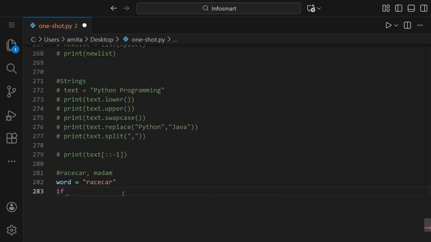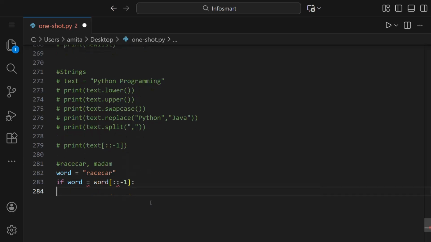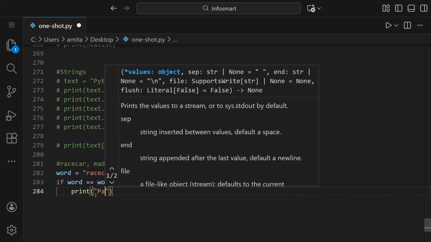We'll put if word is equal to, and we already read how to reverse: word and then in brackets colon, colon, -1 like this. Then we have a colon here, and it will be double equals because we're checking, not assigning a value to word, we are checking the equality between both of them, and we have to print palindrome.